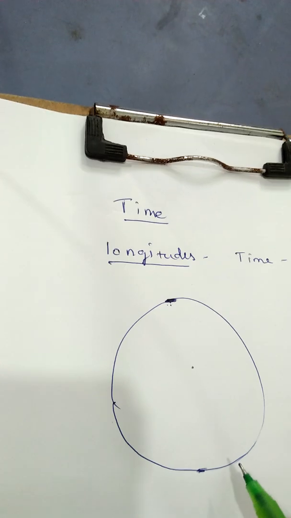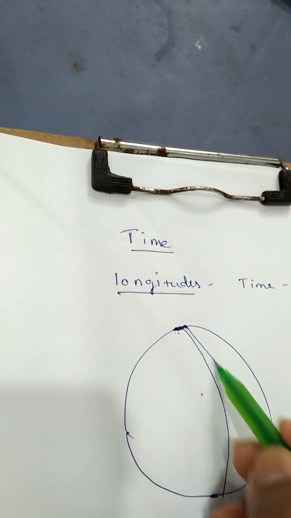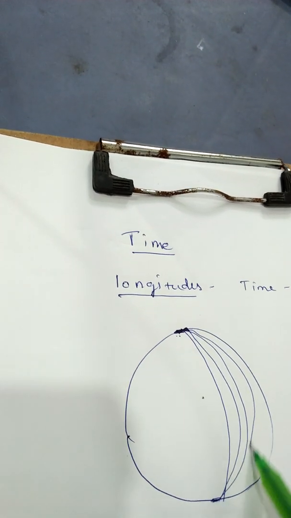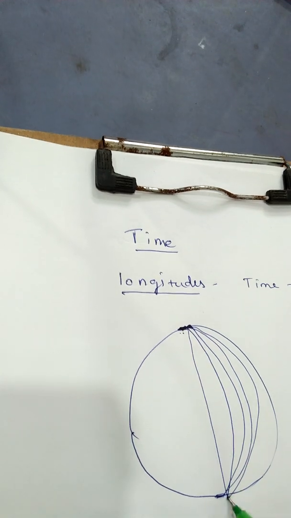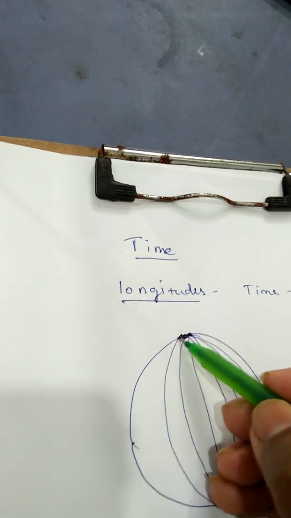North Pole, South Pole. So we can draw semicircles from North Pole to South Pole, where they join. These are called longitudes.